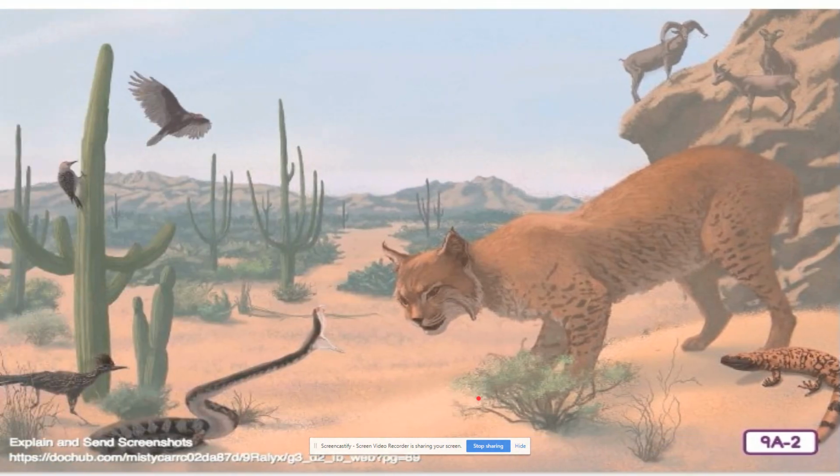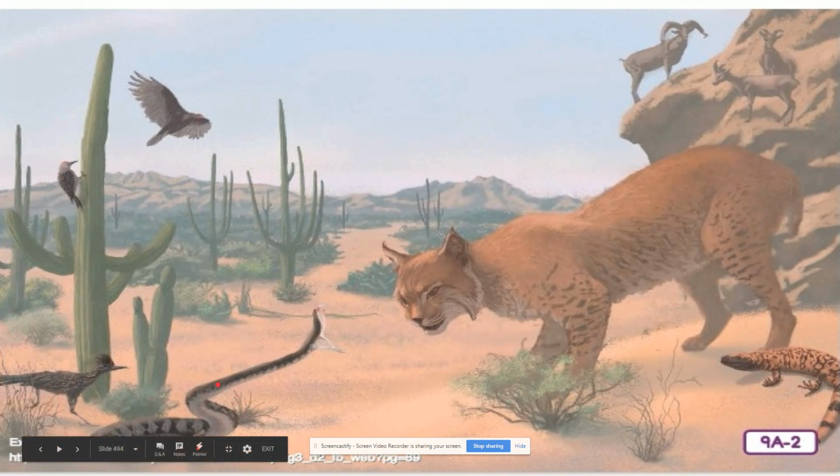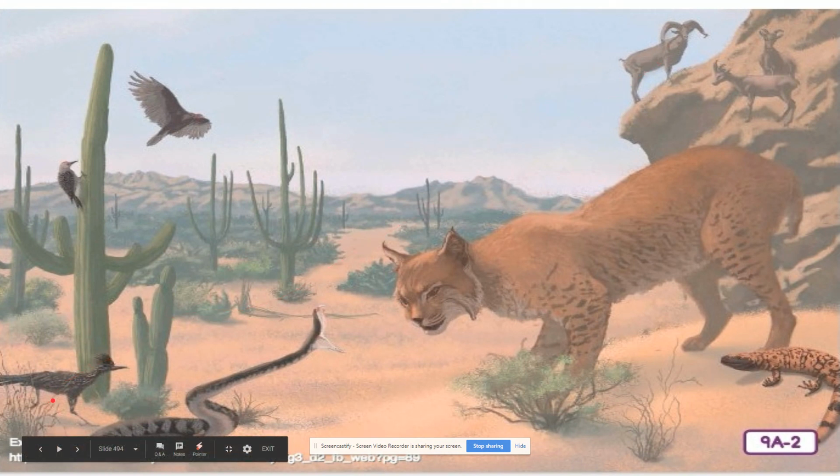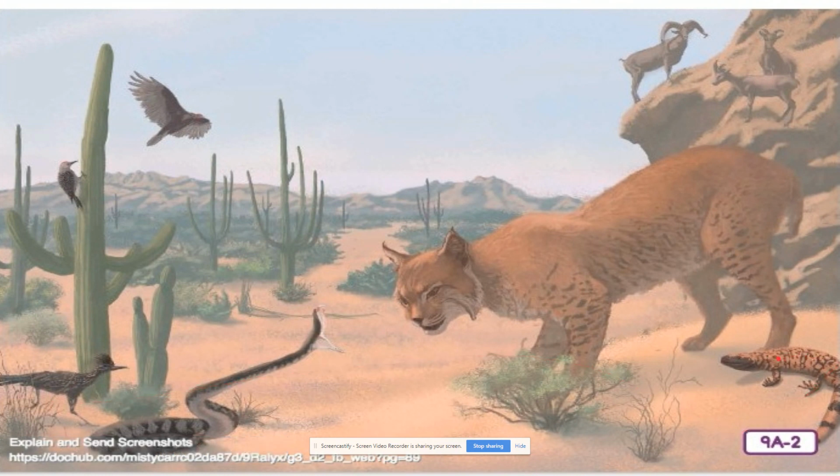Our first stop is the American desert. Here are some examples of animals you may find in this North American desert. The western diamondback snake, the Gila woodpecker, the desert bighorn sheep, the roadrunner. Now here's our roadrunner. You have the banded Gila monster. We have a bobcat, and we have a turkey vulture.